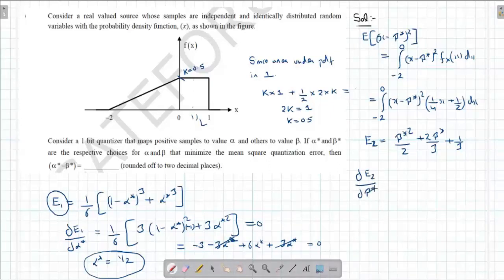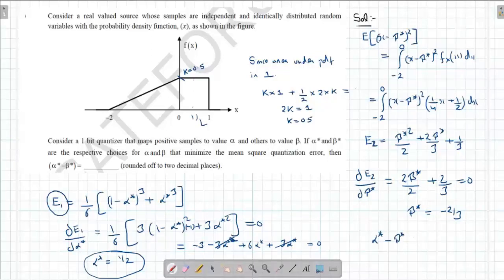Now, if I take this case, expected value of x minus alpha star whole square is nothing but equal to the integral from 0 to 1, because alpha is the choice when the values are positive.